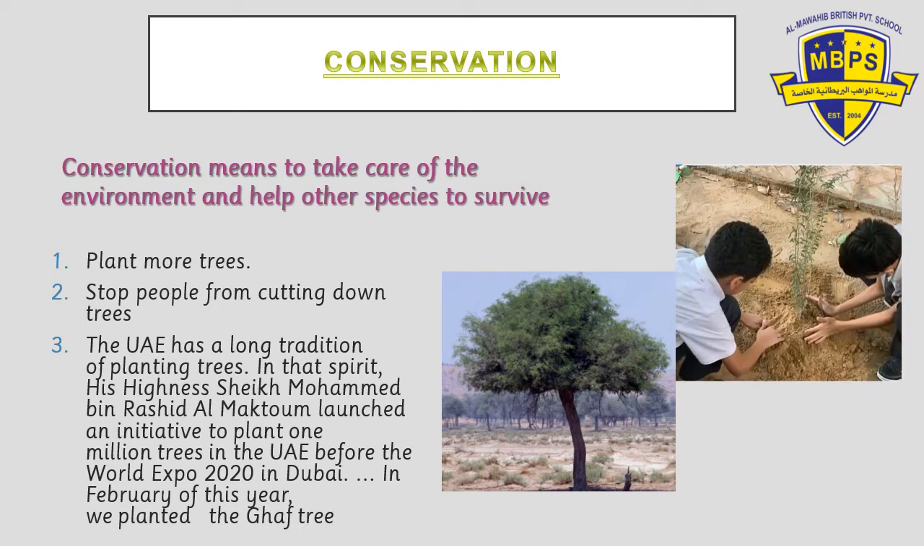They are planting trees, and recently in February our school also participated in planting the ghaf tree. Students of grade 4, 5 and 6 planted the ghaf tree because it is very good for medicinal value. It's good for providing shade, and we need the country to have a good climate, and it helps the environment. So conservation means to take care of the environment and help other species to survive, and one of the best ways is to plant more trees.